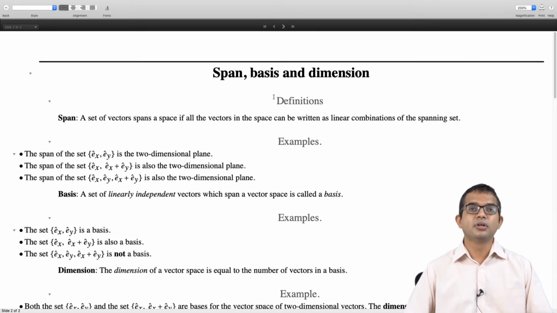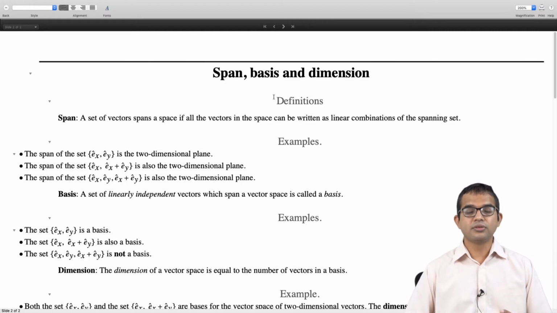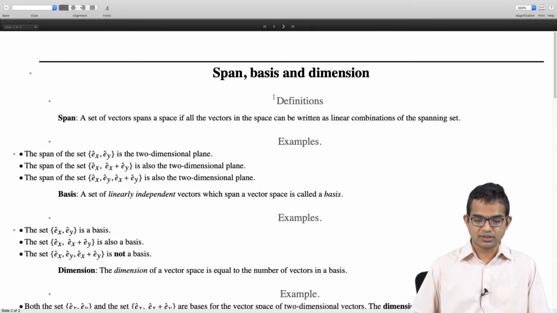I can think of many different ways of constructing a basis. But one thing for sure is, if you're looking at this 2D space, any basis is going to have exactly 2 elements. And so that's the idea of the dimension of a vector space.